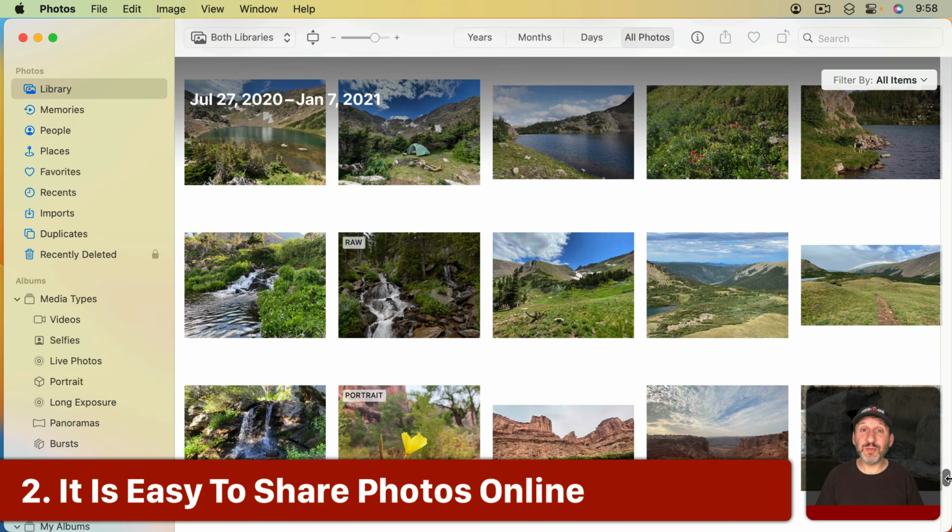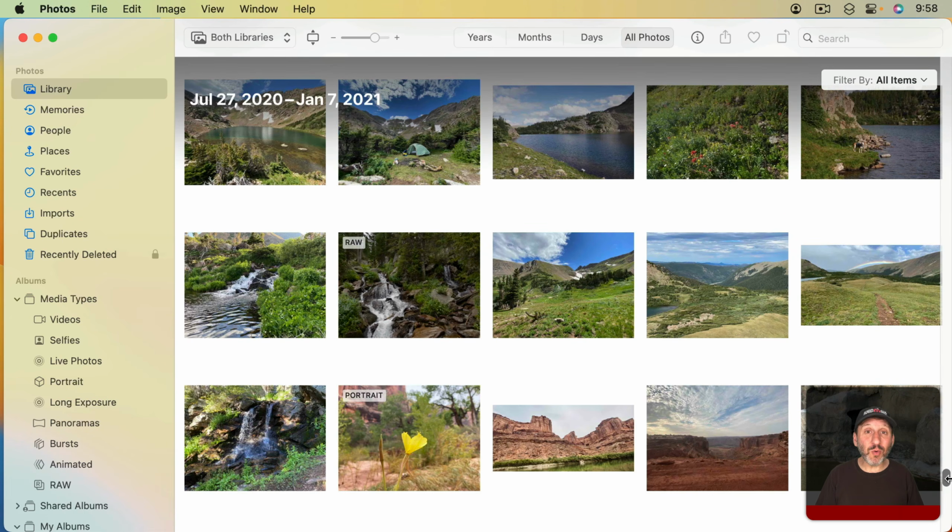Now a thing you may want to do with your photos is just share them with other people. You may want to upload them to social media, or you may just put them on a web page so other people can see them. Some people go to a special website, sign up for a service, and create these albums and share photos that way. But you can do it easily right from the Photos app using iCloud.